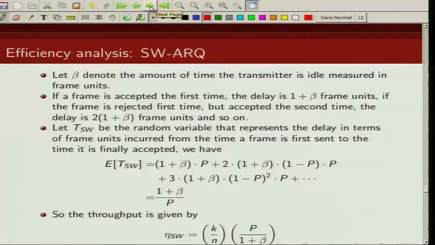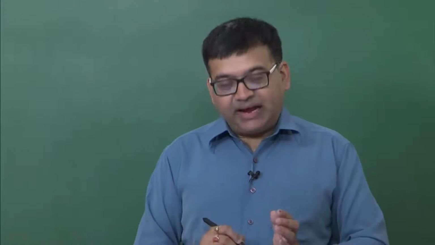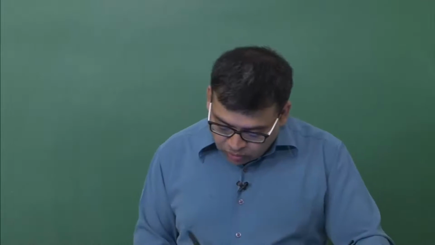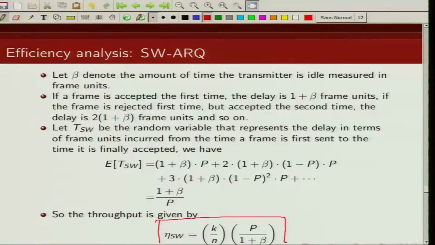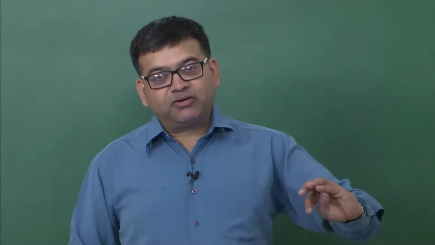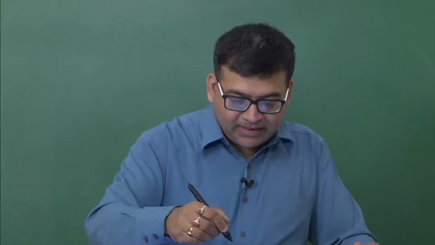And again, the receiver is receiving k bits over the time n times 1 plus beta by p. So the throughput will be given by this expression. Now if we compare the efficiency of stop and wait, go back n and selective repeat ARQ, selective repeat ARQ will give us the best throughput, followed by go back n and then stop and wait. However, from the complexity point of view, stop and wait is the simplest, then go back n, and the most complex scheme is selective repeat ARQ.